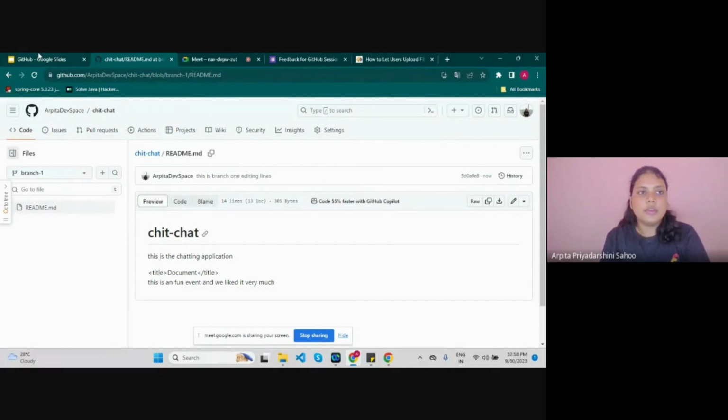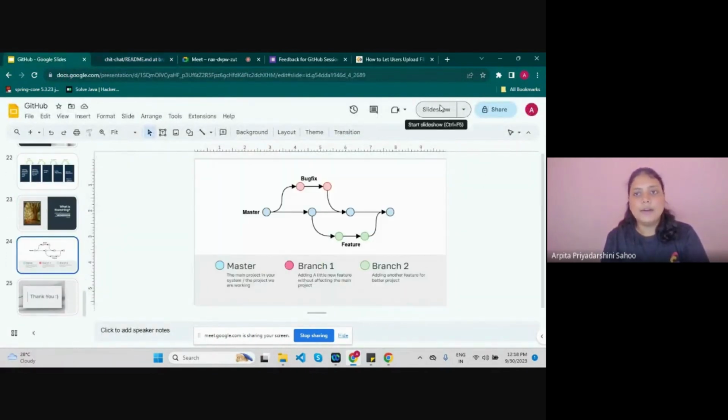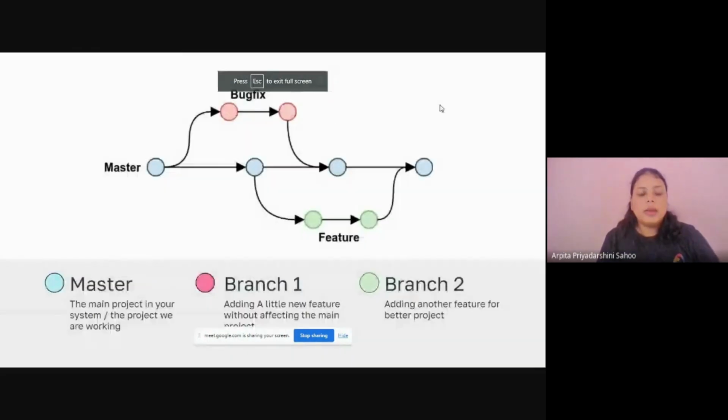And you can see, as I said, the main branch or the master branch. Here we have first pushed our code or our files to the main branch. The branch 1, let's say we have created the branch 1.